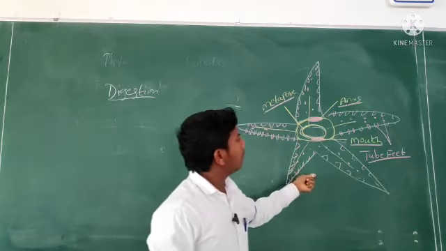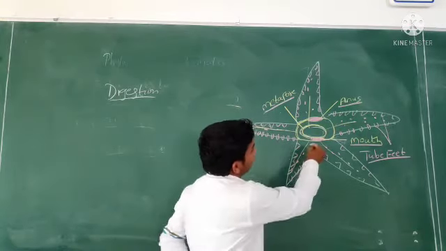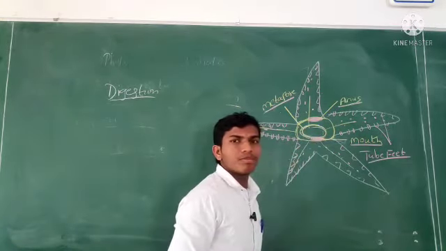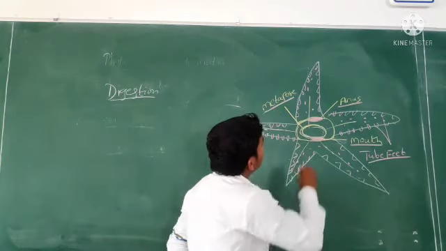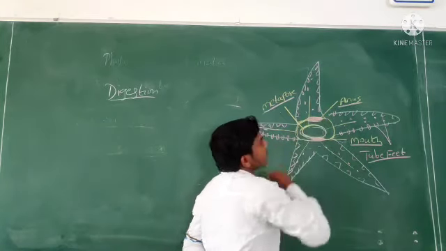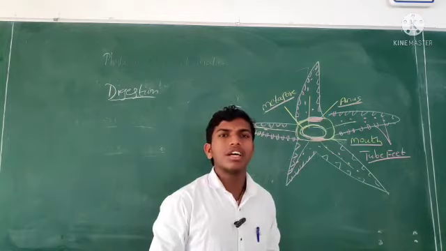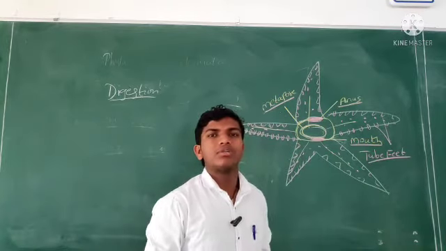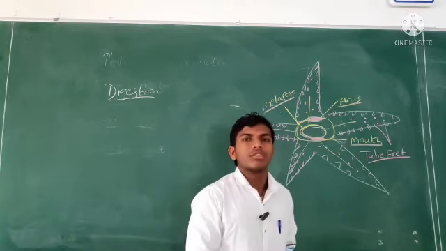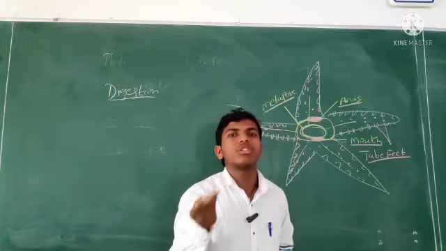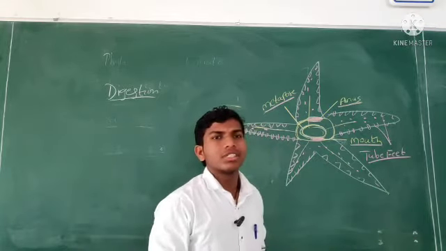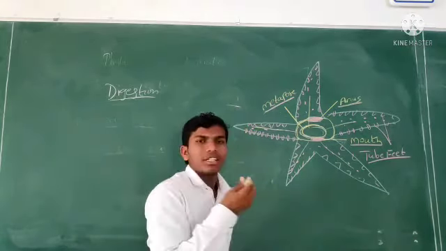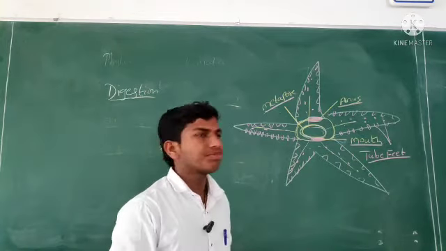In starfish, on the ventral surface the mouth is present, that is the oral surface, and on the dorsal surface the anus is present, that is the aboral surface. There are two openings, one for intake of food and one for outgoing of food. So these are complete digestive systems.